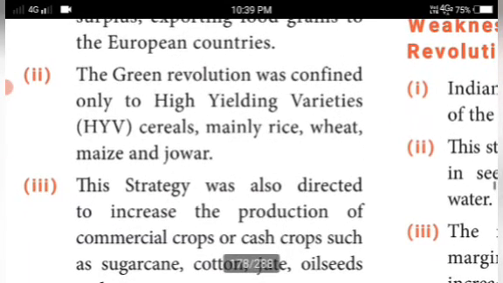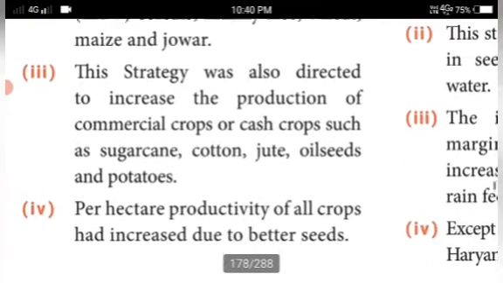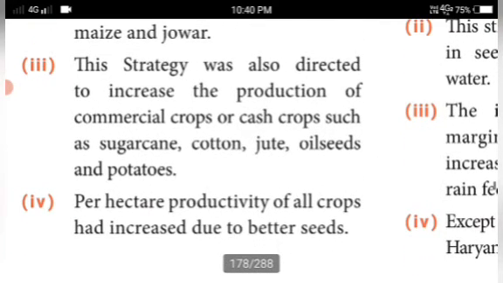The Green Revolution was confined only to high-yielding varieties, HYV. They concentrated on the cereals, mainly rice, wheat, maize and jowar. The strategy was also directed to increase the production of commercial crops or cash crops such as sugarcane, cotton, jute, oilseed and potatoes.